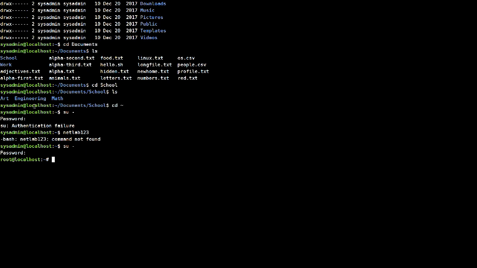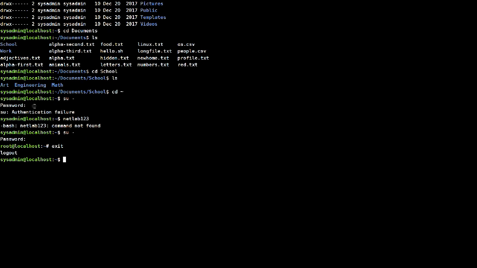It gives superpower to the user, and this is not recommended in the real world or production environment. If you are 100% fully comfortable using this terminal, go for it. But this is not the recommended way to access the terminal or execute commands in the Linux terminal. All right, to get back from the root user, just simply type in exit. It takes you back to the normal sysadmin.